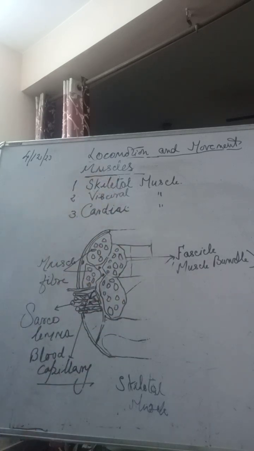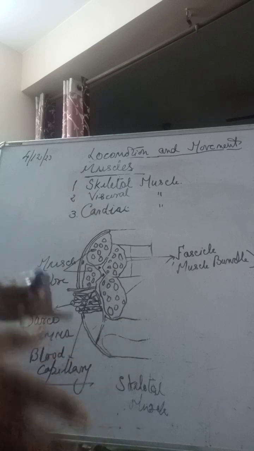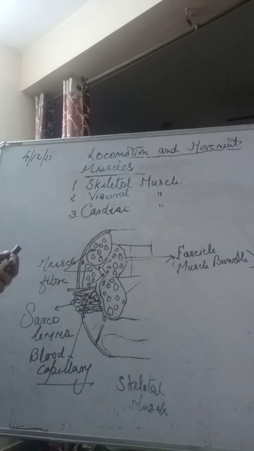Then we come to visceral muscle. Visceral muscles are what? They are the muscles inside our body, which we can't see, in the alimentary canal, in the heart, in the blood vessels, where involuntary movements are there, where we do not have any control. So how is the food moving down, if you think? It is because of the peristaltic movement in the muscles of the alimentary canal. They are contracting, they are relaxing. That is why food is moving downward. It is reaching the stomach.